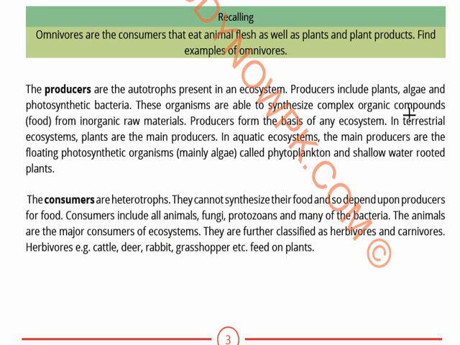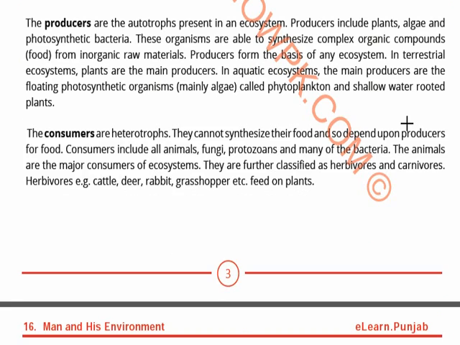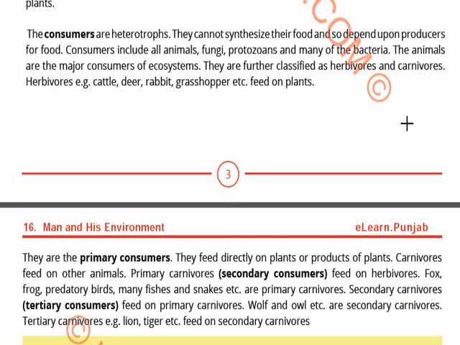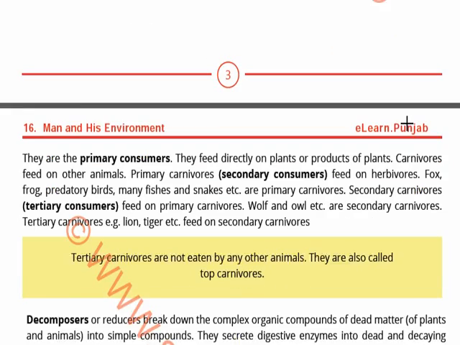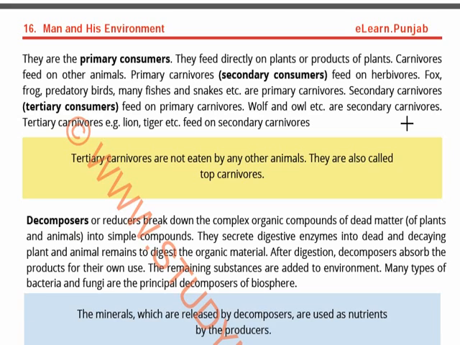The consumers are heterotrophs. They cannot synthesize their own food, and they depend upon the producers. So all the animals, the fungi, the protozoans, and many bacteria, for example the disease causing bacteria, most of the bacteria are consumers. They are not producers, they cannot produce their own food. And the examples are given. They are classified as herbivores, carnivores, and omnivores also.